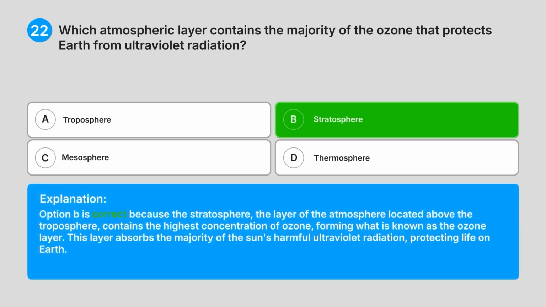Explanation: option B is correct because the stratosphere, the layer of the atmosphere located above the troposphere, contains the highest concentration of ozone, forming what is known as the ozone layer. This layer absorbs the majority of the sun's harmful ultraviolet radiation, protecting life on Earth.